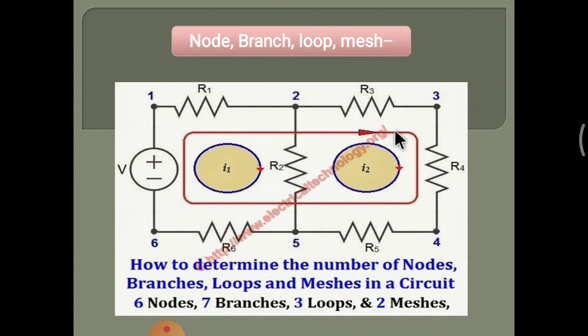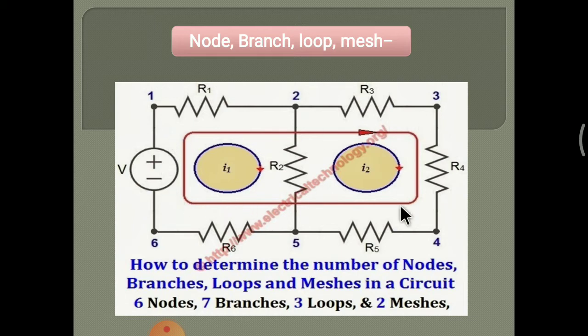This is also a loop, and this is also a loop, because like that also current flows. So the loops are 3: 1, 2, 3. Any closed path containing two or more meshes is considered a loop.